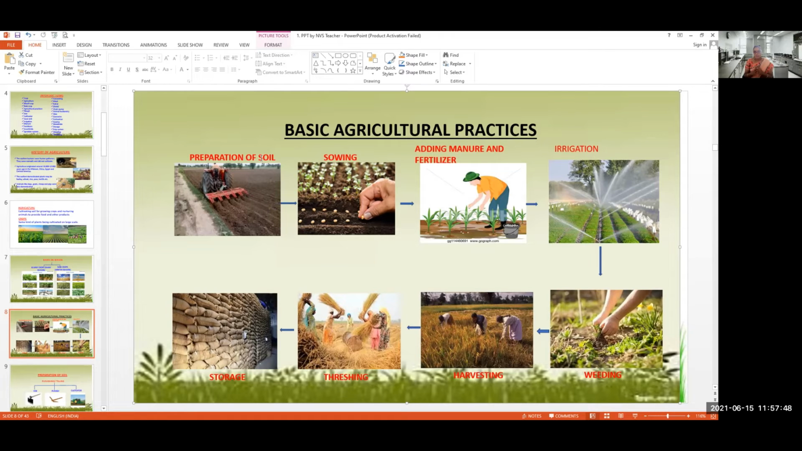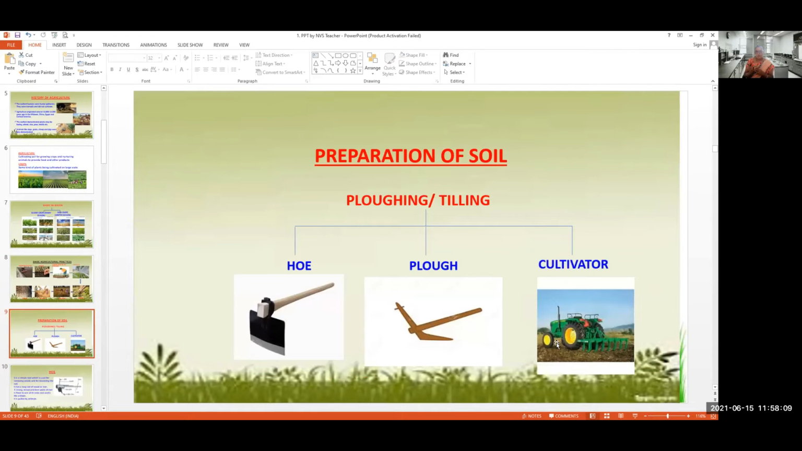Finally, it is storage. So these are all the steps involved in agriculture, the basic agricultural practices: soil preparation, sowing, adding manure and fertilizer, irrigation, weeding, harvesting, threshing, winnowing, and storage. Okay. Next, how do we prepare the soil?